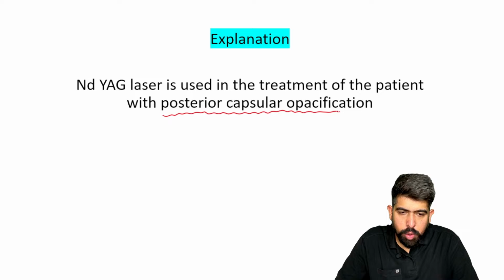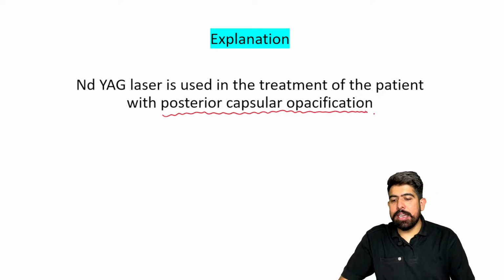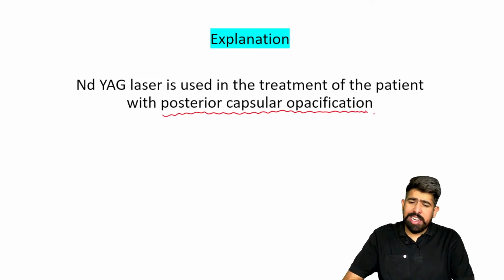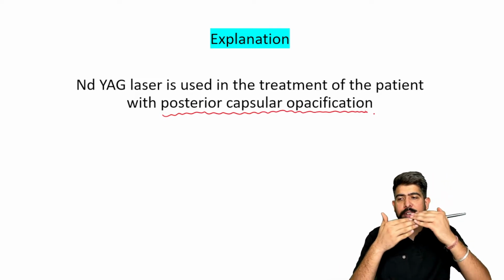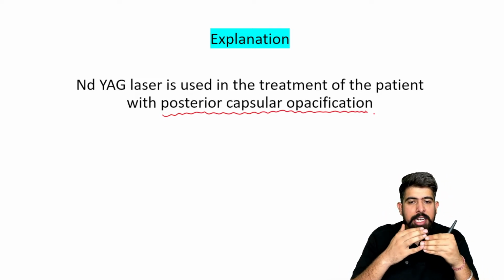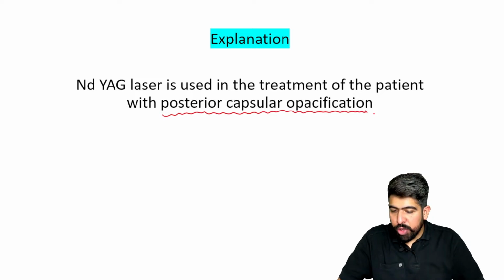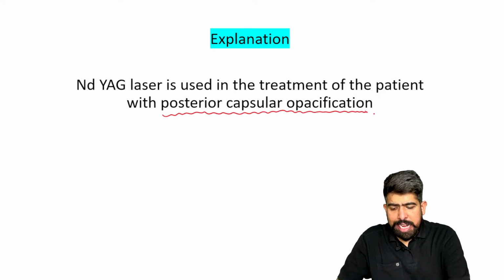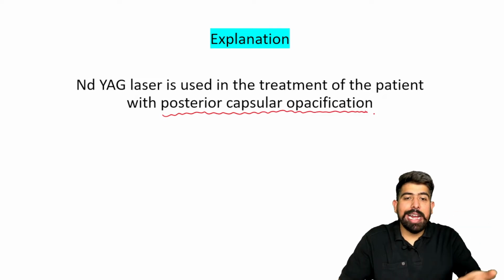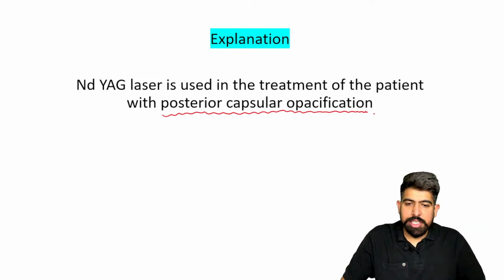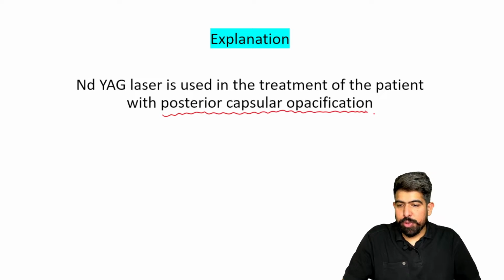The anti-arc laser is used in treating the patient with post-capsular opacification. We use it to clear this opacification, which is just posterior to the capsule. I hope you remember the anatomy of the eye and the lens; it is just behind the capsule. So this is about the capsulotomy.